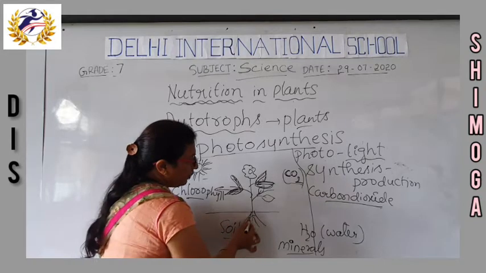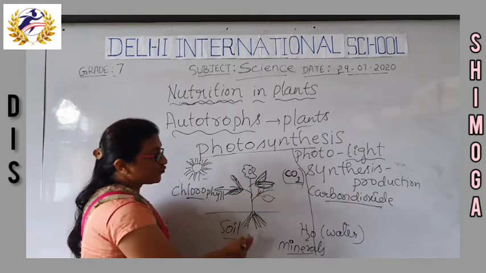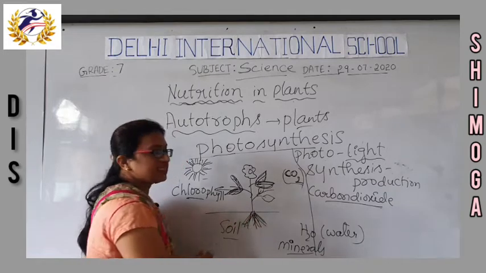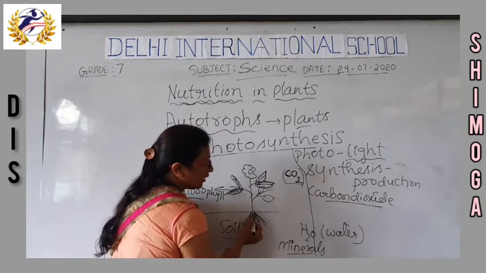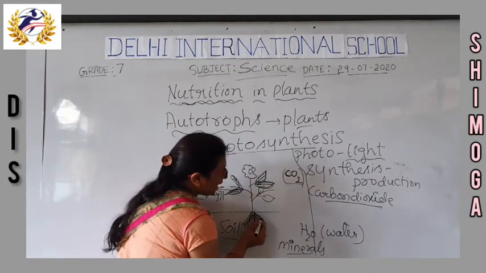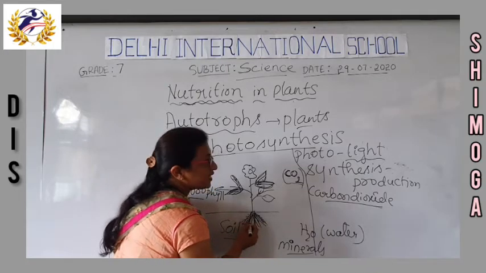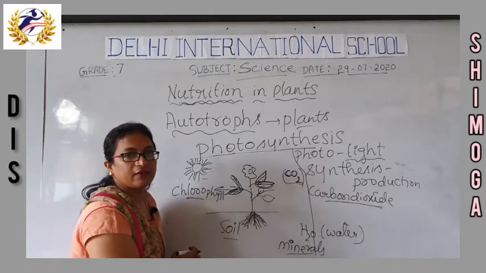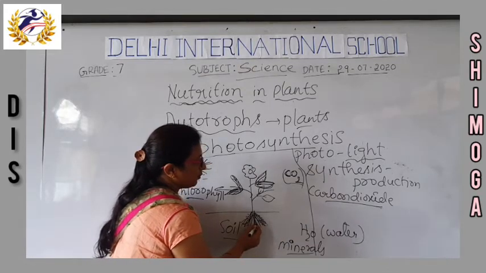So when we put water in the soil, it is absorbed by the roots of the plants. Primary roots and secondary roots are all there, and the root hairs are present, which help in absorption of water. More water is absorbed with the presence of more root hairs.